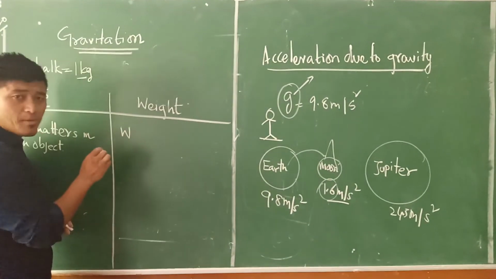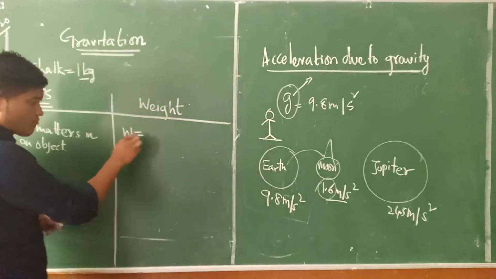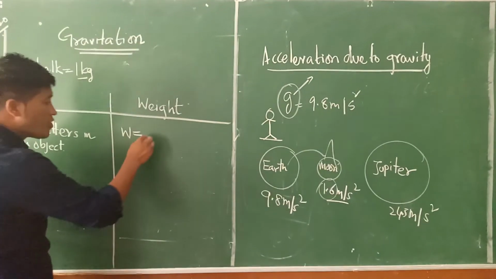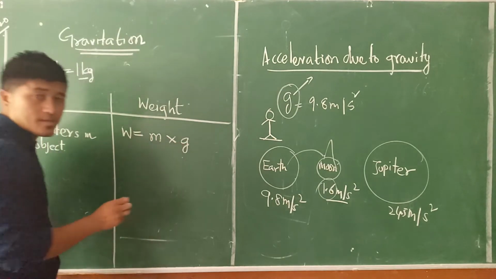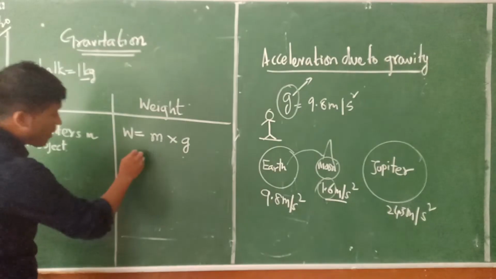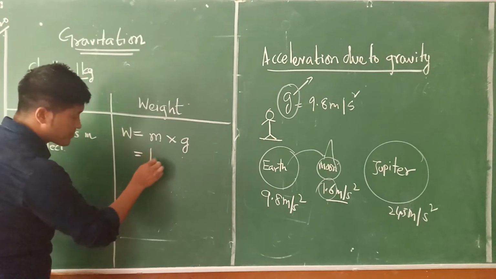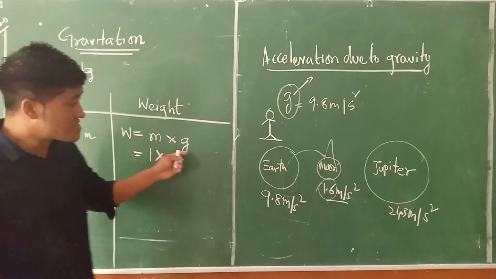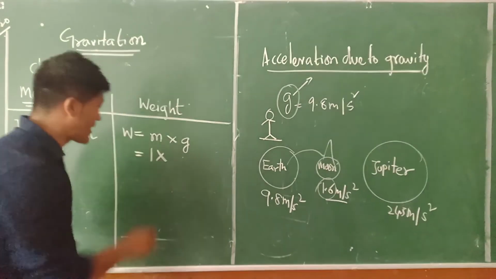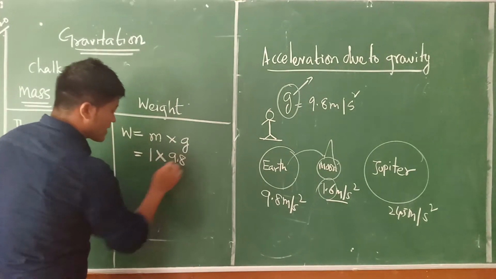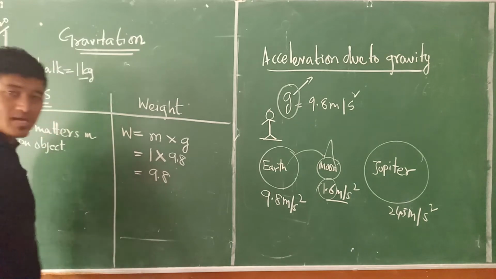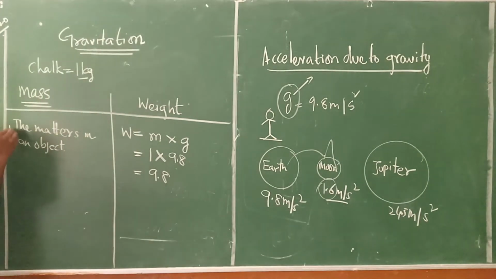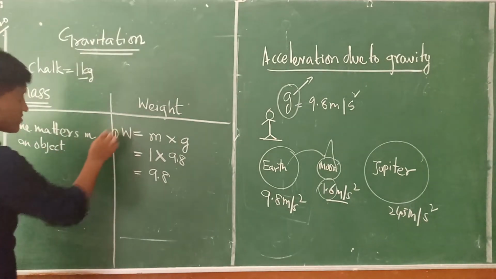Normally, weight is denoted by W, and when we define weight, we always have to multiply mass into gravity. Now, how much is the mass? 1. And in the case of gravity, that is in the case of Earth, it is 9.8. Understand? So, that is the point number 1 here.